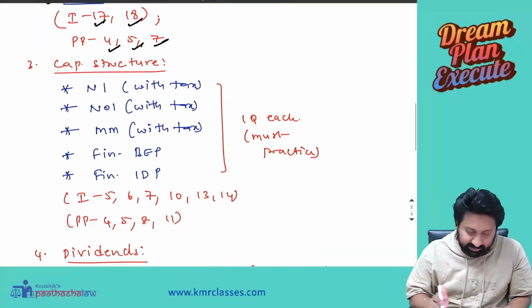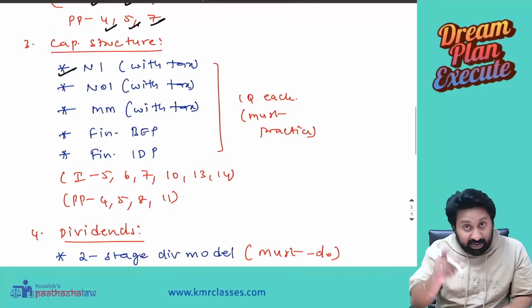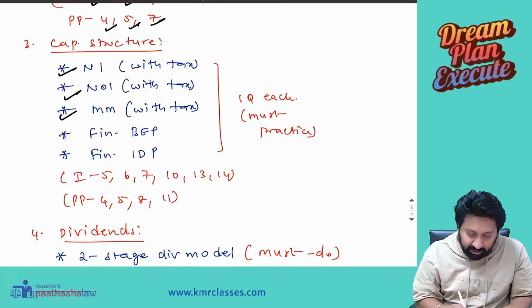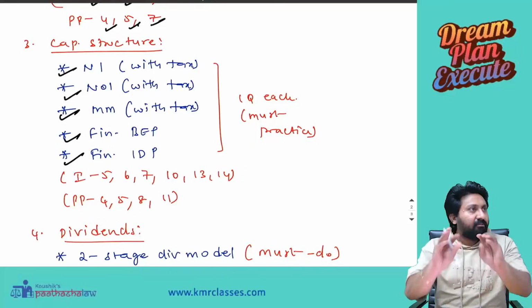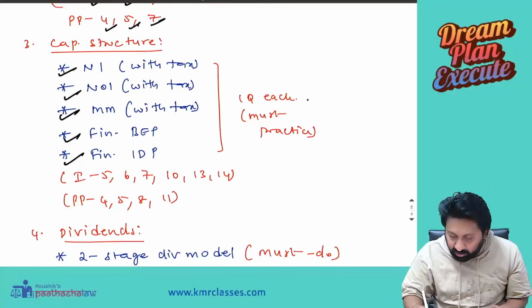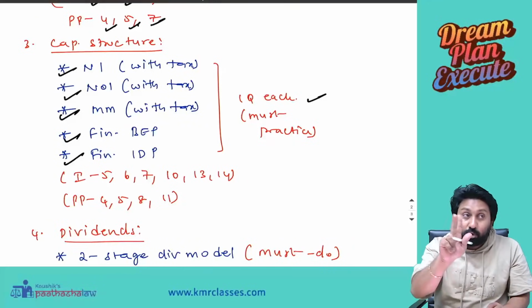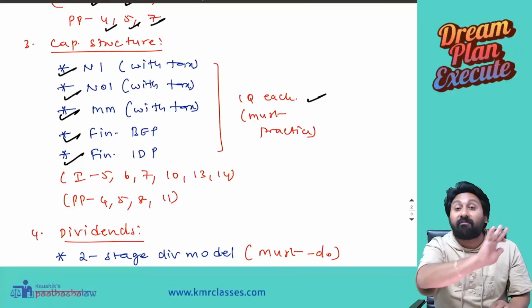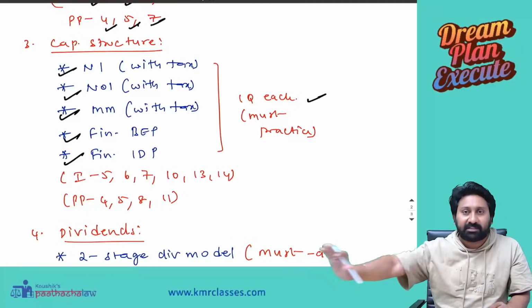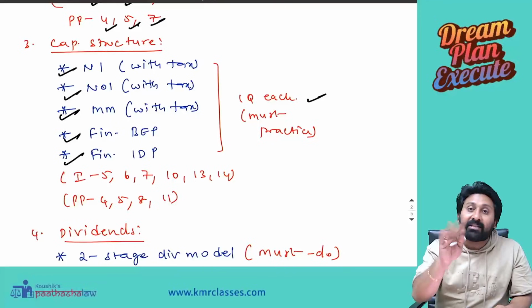Next, the capital structure chapter: NI approach with tax, NOI with tax, MM with tax, financial break-even and financial indifference point. There are 5 concepts you need to do, with 1 question in each to practice, because out of these 5, 2 will come in the examination. Which 2? No one will know. Don't believe in any kind of rumours. No one will know, because 3 attempts consistently they asked NOI.